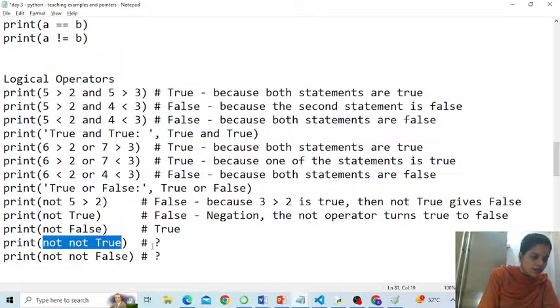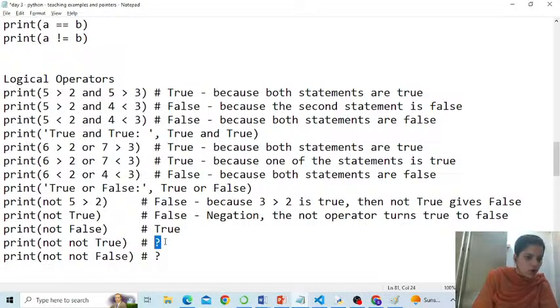I have left it question mark here. Guys, I have left it question mark. If anybody could help me fill up this blank. How about here? Not true. Quick. I won't answer. You have to write it to me. Not true. Not true. Waiting for your answer in the chat section. No one?